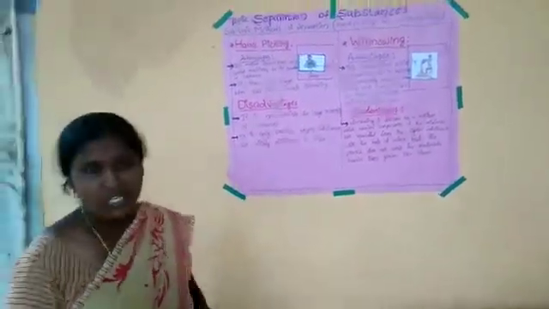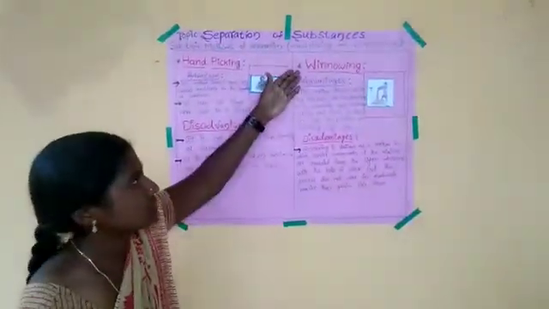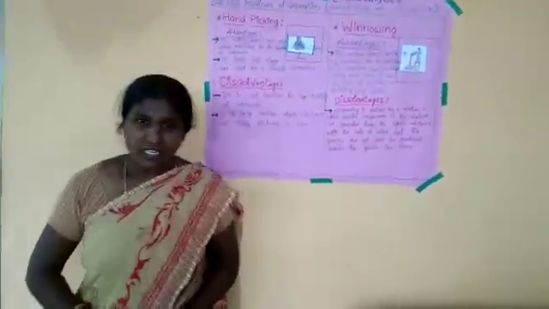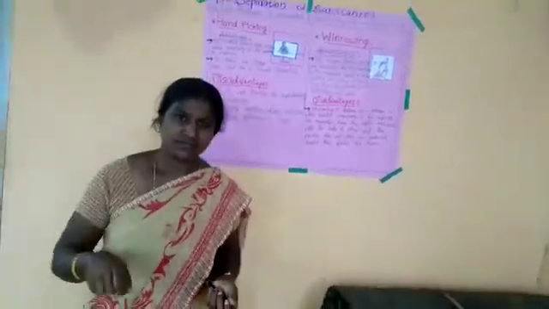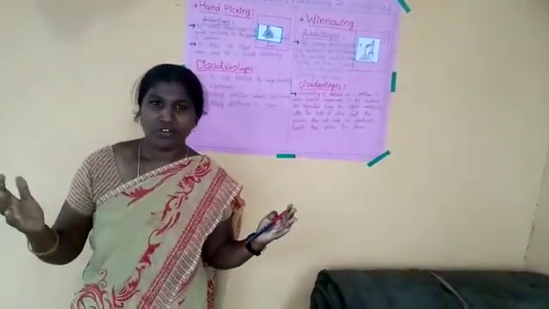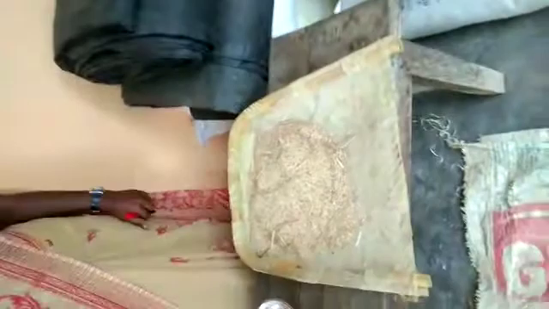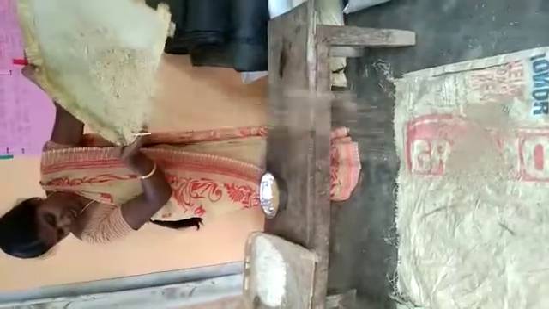Next, I am going to discuss about winnowing. When farmers thresh their crops, they get a mixture of husk and grain. On a windy day, a farmer stands on a high platform and allows the mixture of grain to fall. This is the husk, husk is going. Grains fall down, vertically fall down.